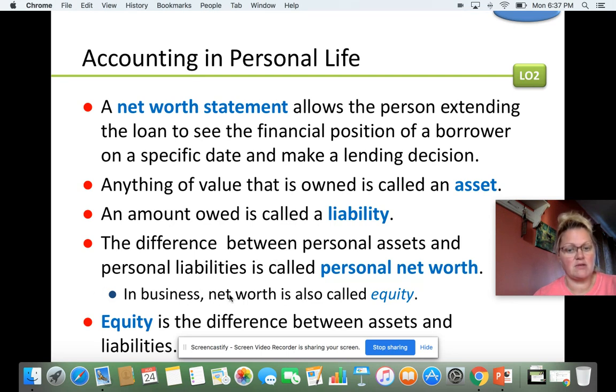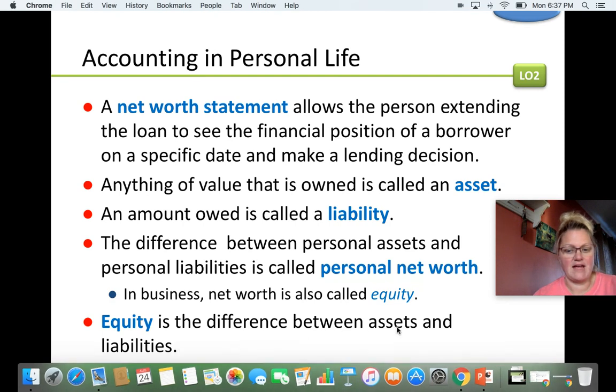In business, we call net worth equity. Equity is the difference between assets and liabilities. Difference means you're subtracting them.